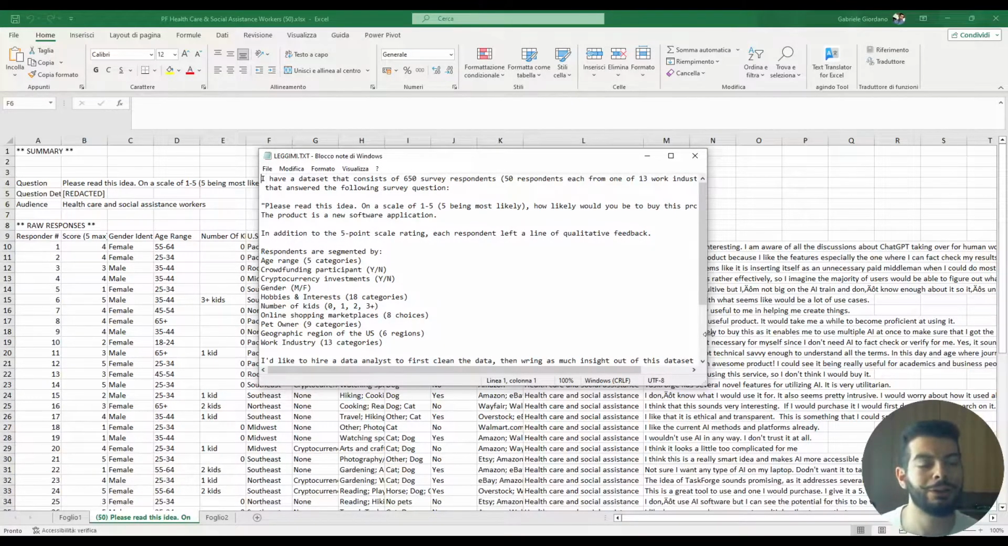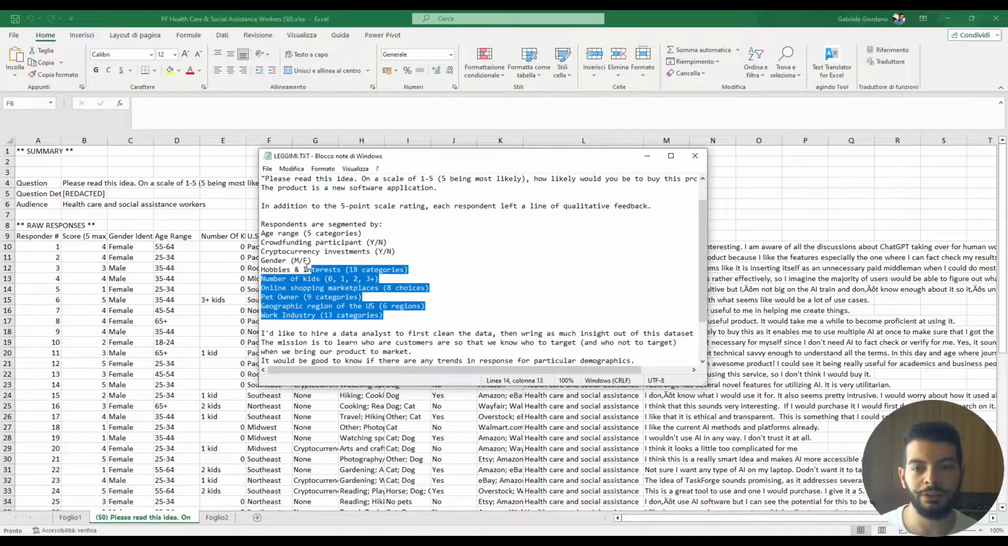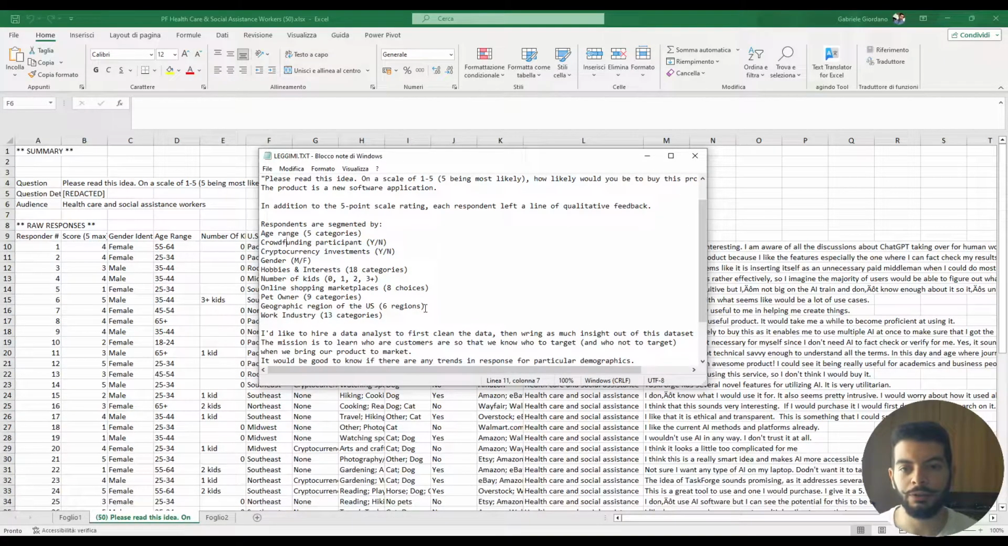Today I want to show you another case of a survey where the person tells us we have 50 respondents that in this case come from the healthcare industry, and the core question deals with the propensity to buy a new software application. In order to do so, they also collected data that we can call socio-demographic data: age range, geographic region, whether they have cryptocurrency investment, and so on.